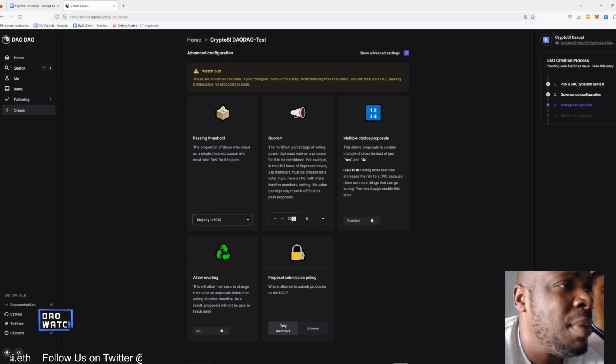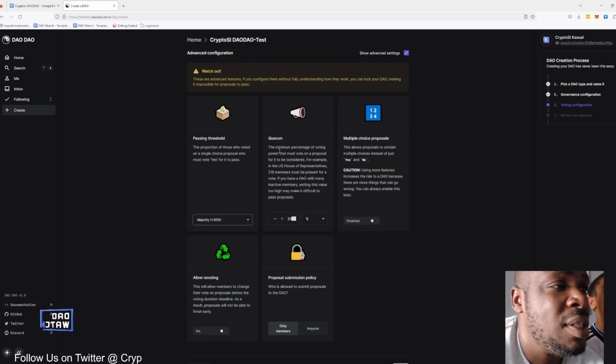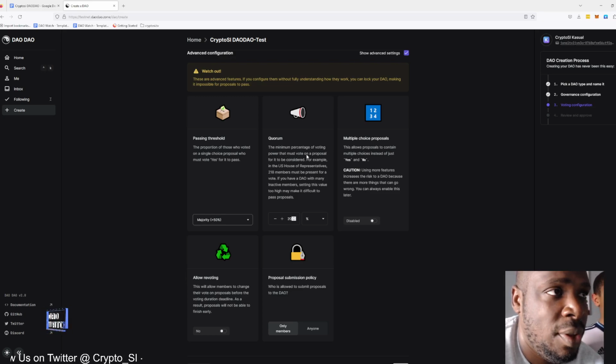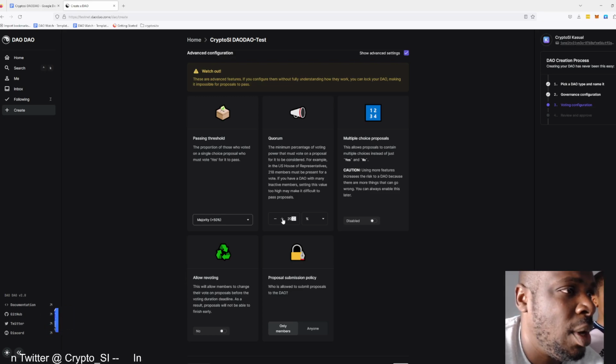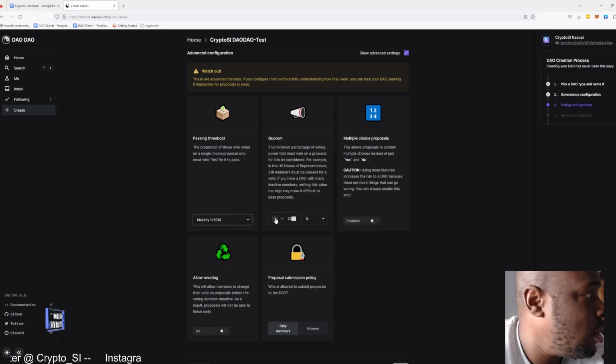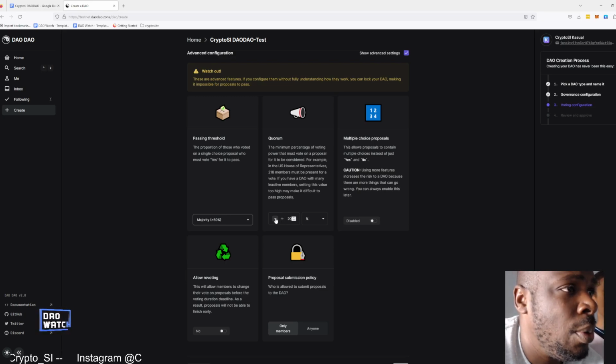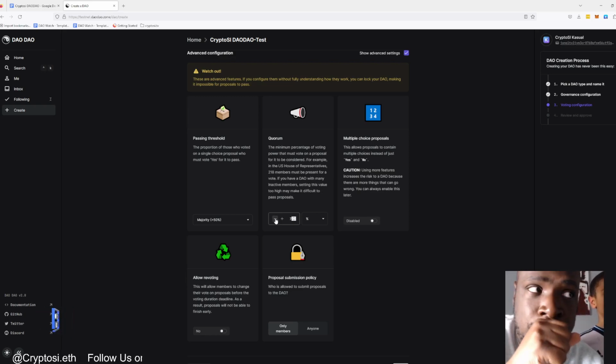Quorum, the minimum percentage of voting power. This is how many people out of all of the tokens that are available need to vote. And I want this to be quite low. So I think 10% is about right. I want this to be quite low. I might even put it to, let me put it to 7%.